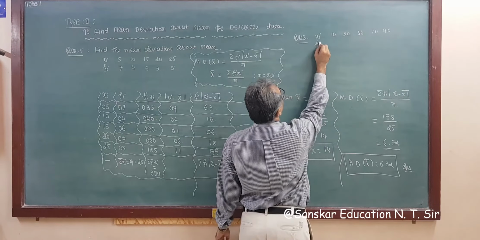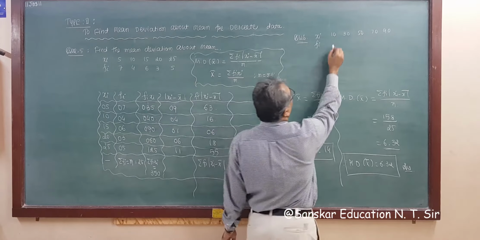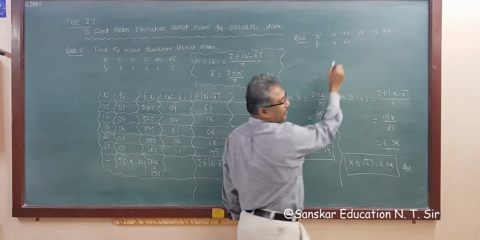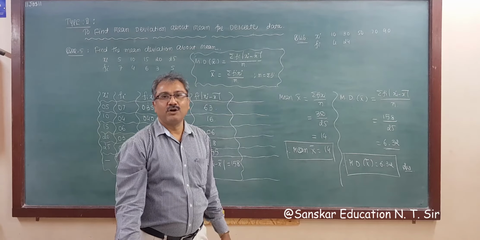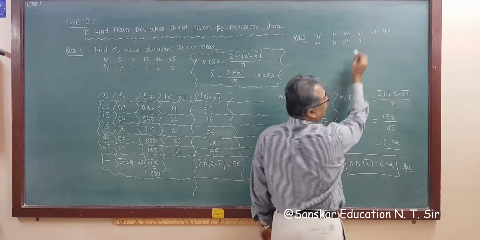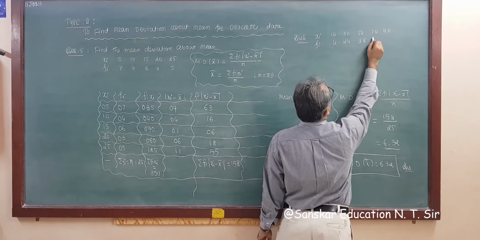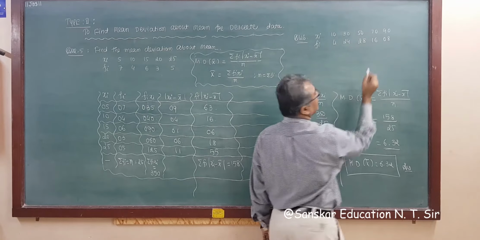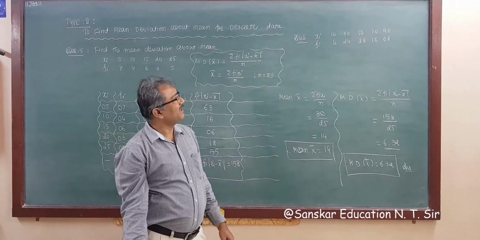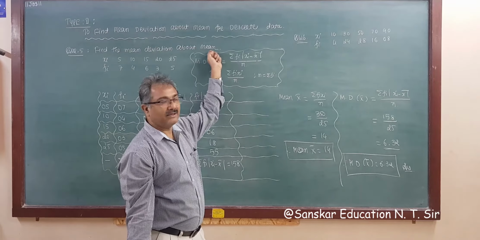And frequency for this, that is Fi, are 4, 24, 28, 16 and 8. These are the given data and you have to find out the mean deviation about mean, right?